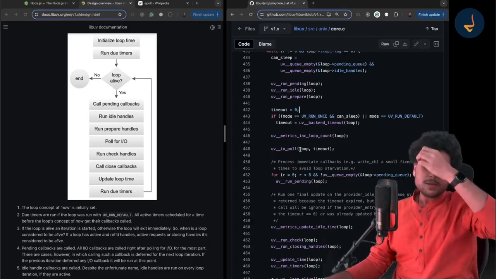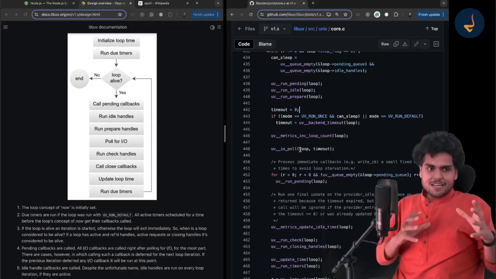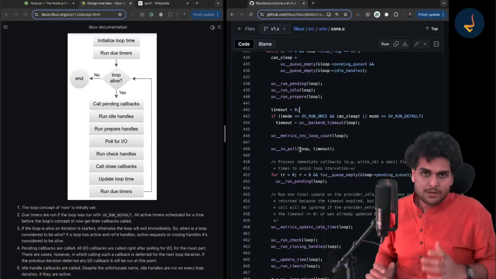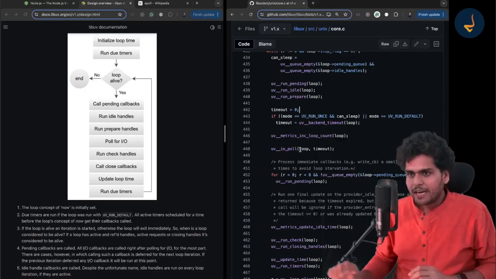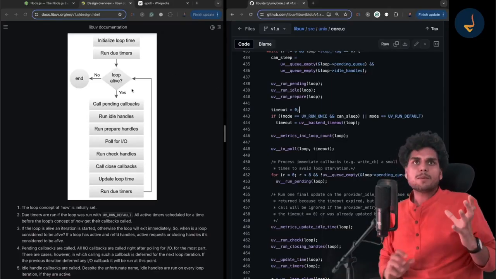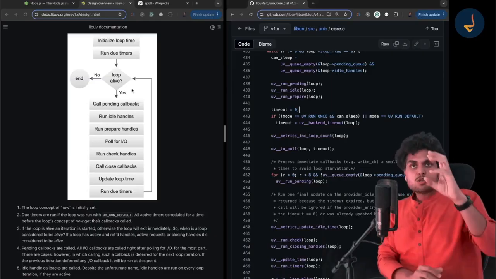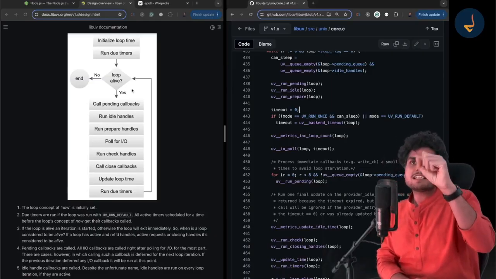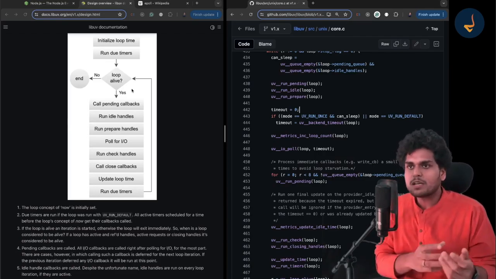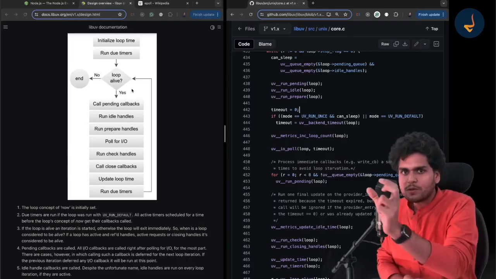Before it goes to the poll phase, it calculates, how to explain, let me try to tell you. See, libuv, suppose if you schedule a timer, so libuv knows that, okay, there is a timer which is ticking and it can expire, right? Suppose if you ran a setTimeout with 5 seconds.